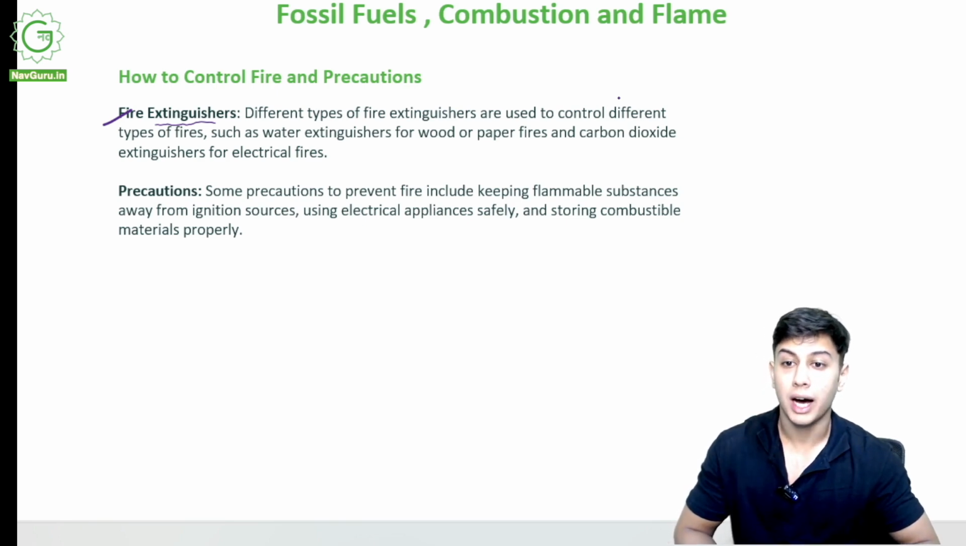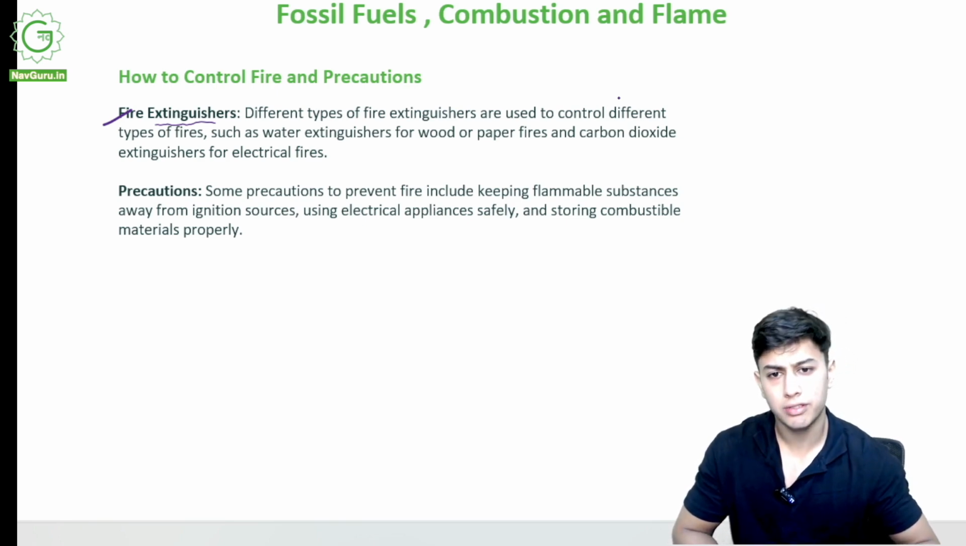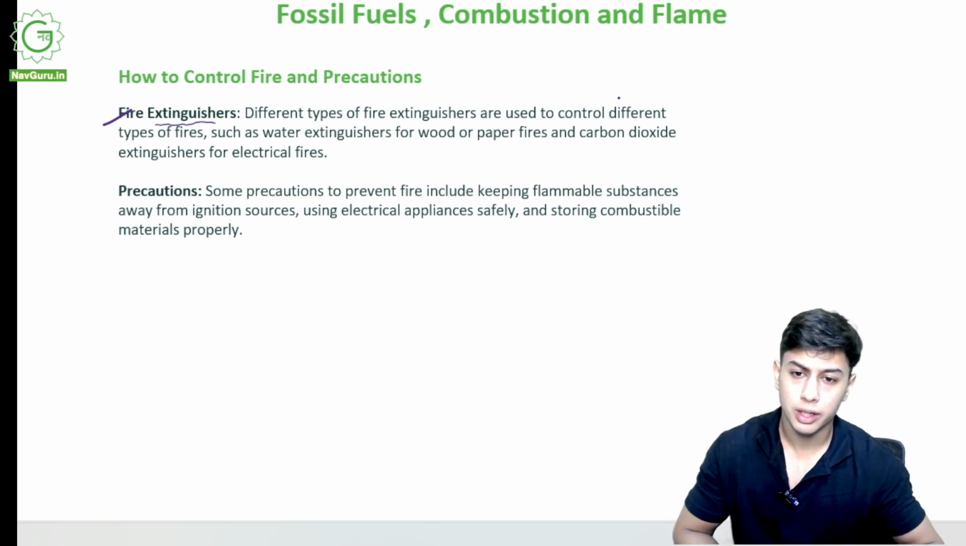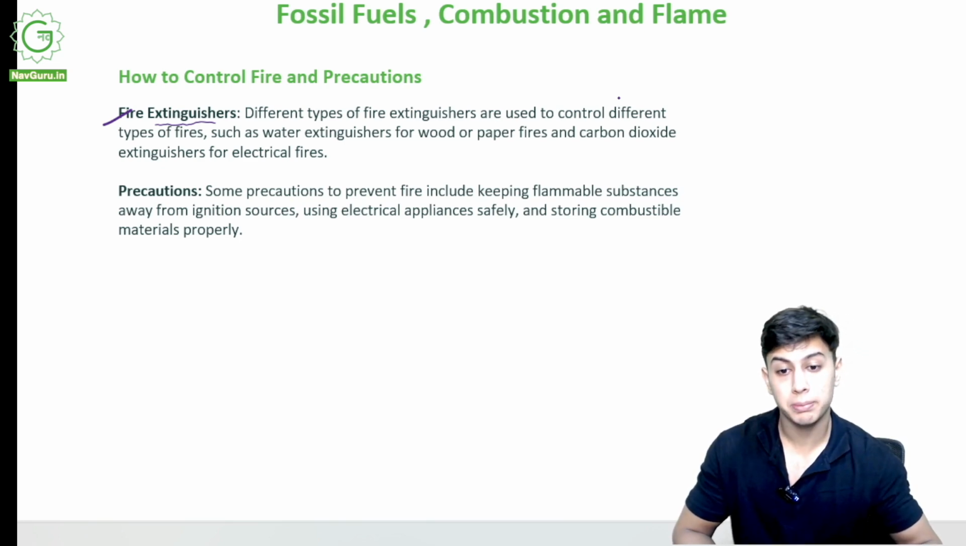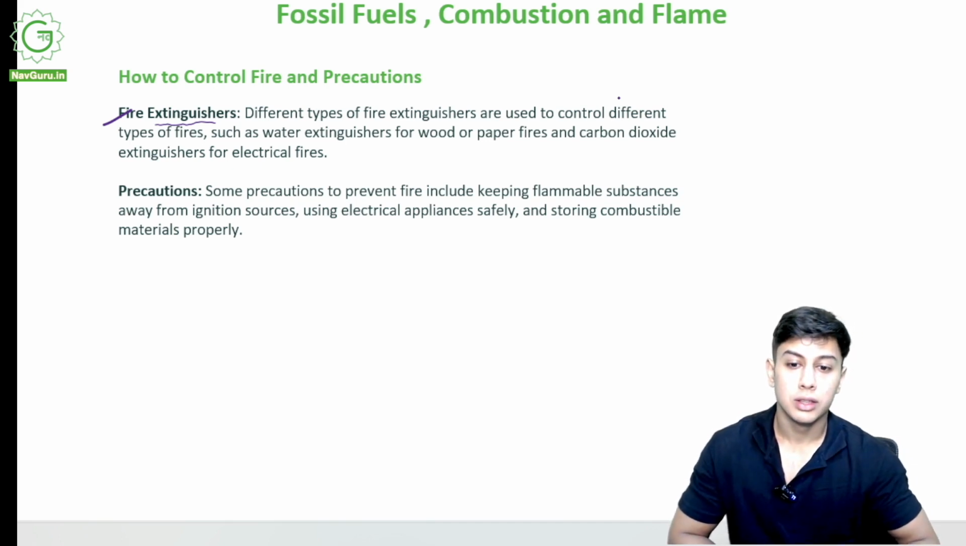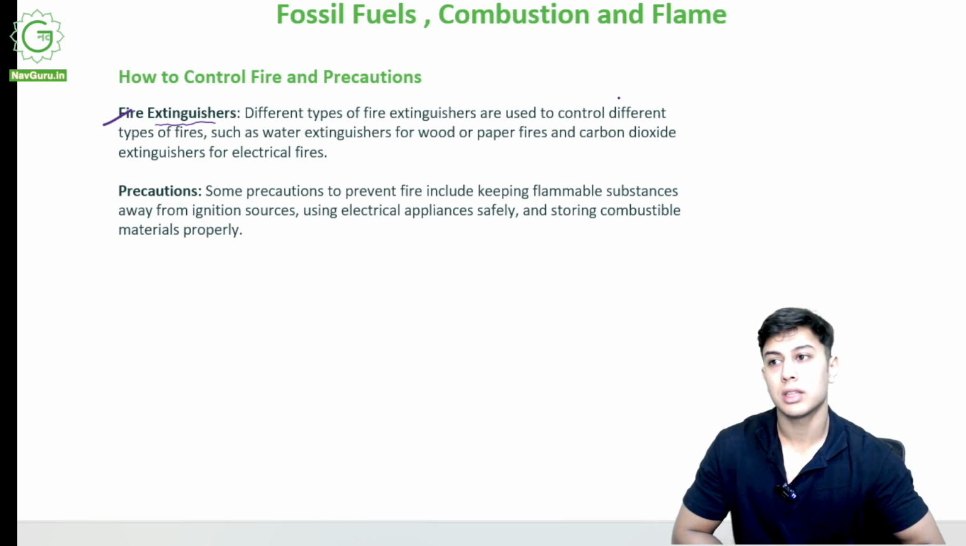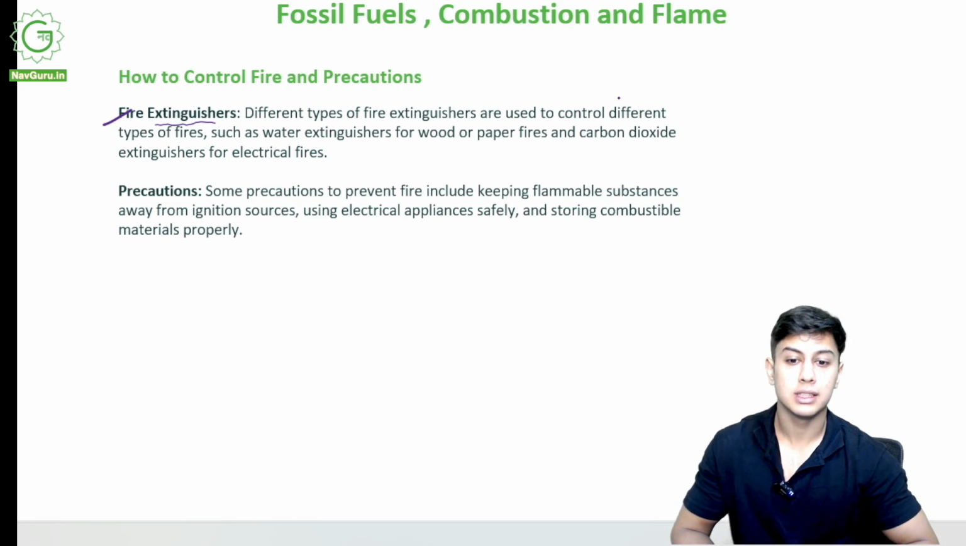Some large scale fire, some small scale fire. Someone got a little bit burned, but many people got burned. So likewise, different types of fire extinguishers are also used. Supposedly there is an oil tanker, it has got fire. I will not use a water extinguisher for it. There are different types of extinguishers, some are gas based, some are water based, some are different.